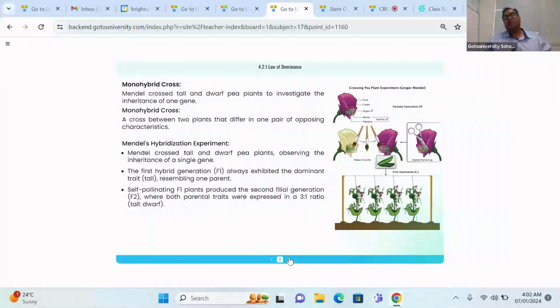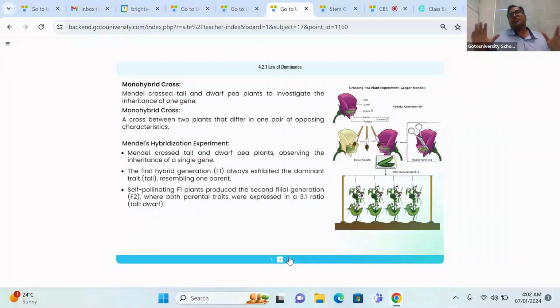What do you call that? Pollination. Because of pollination, fertilization happens. Because of fertilization, a new progeny comes. This is the way you need to study. Here, monohybrid cross is a cross in which the alleles are responsible. Don't have a wavering mind. Study with happiness, with joy and cheer.